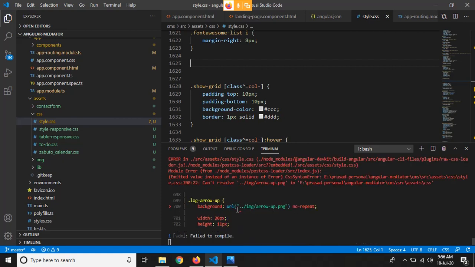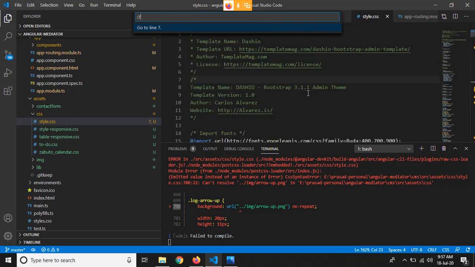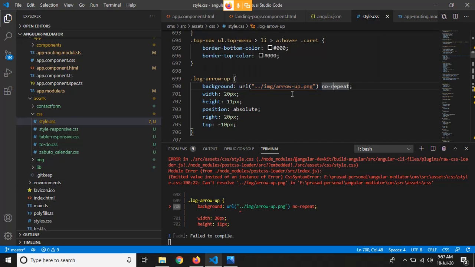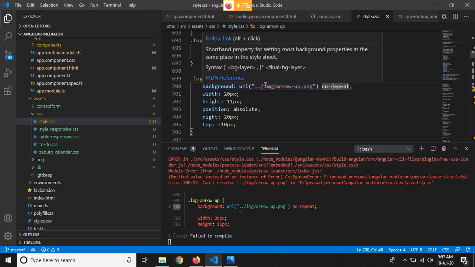Now in style.css itself, it is not finding this background URL because we have changed the paths of these assets, on line number 700. To go to that line number, just press Ctrl G and then the line number, and it will take you directly there.